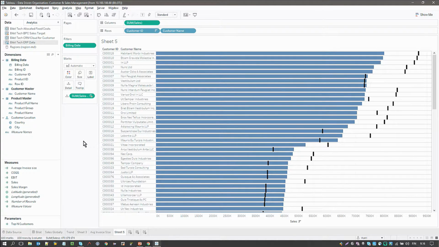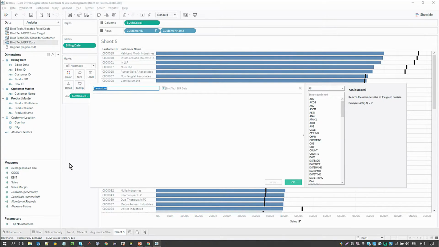And that's all well and good. I can see my different customers here. They're now sorted by their size in sales, but just to make this a little bit more legible, I want to say whether these are above or below my sales targets.